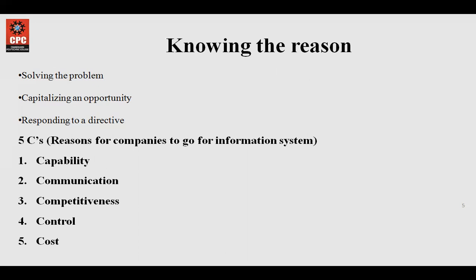Competitiveness: since the market is growing and trending at a rapid rate, in order to retain their place in the market, they need to have a new system. Then control: maybe the new information system that will be installed in the company will help them to control the operation of the organization in a better manner. Then cost: maybe the new system can help them to reduce the excessive costs that are being incurred by the already existing system.